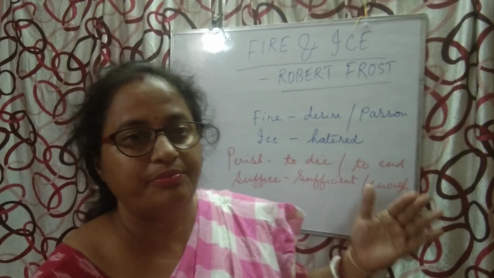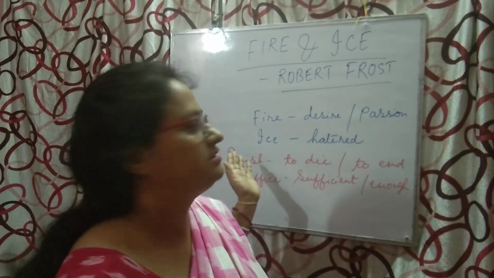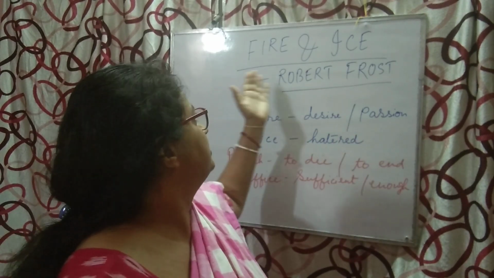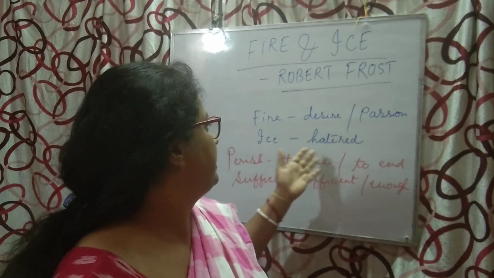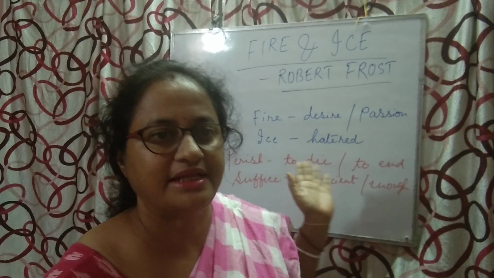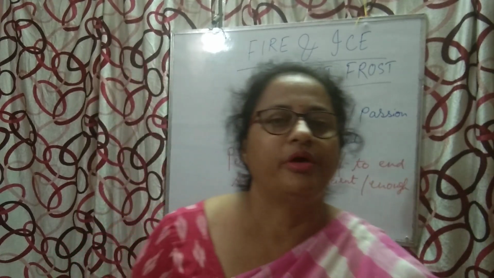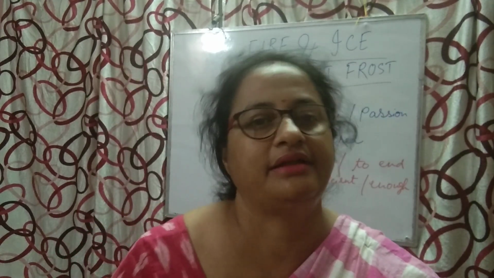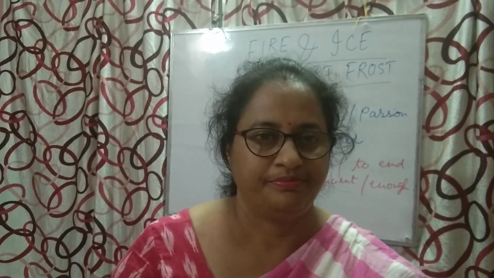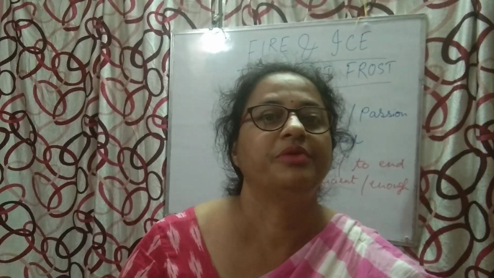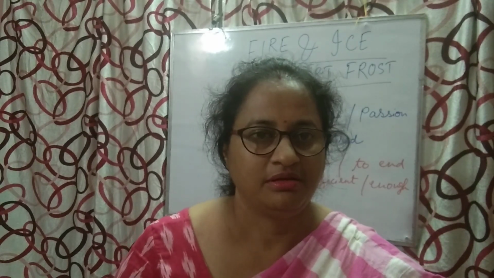And the poet uses words metaphorically. For desire he uses fire, and for hatred he uses ice. That's why the title of the poem is Fire and Ice, and it is known as a symbolic poem. It symbolizes human emotions. Correct?